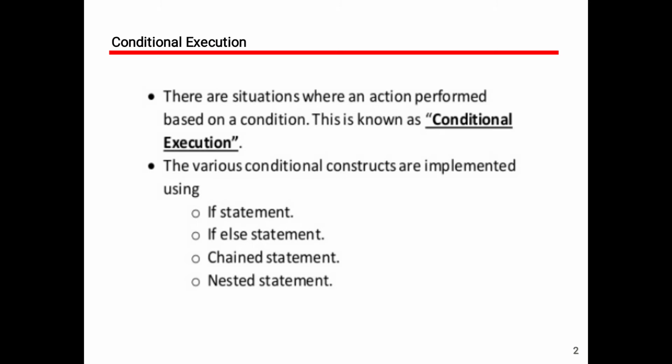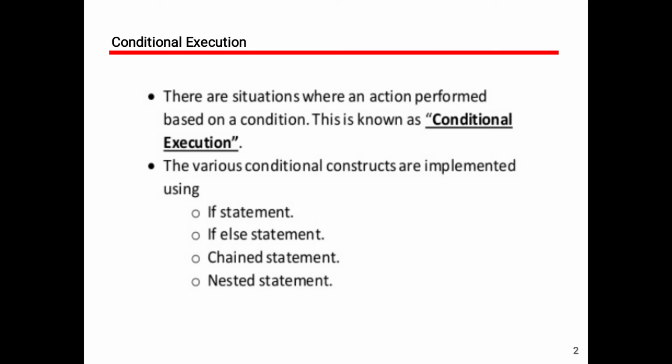For example, you are on a bike, traveling from Guntur to Vijayawada. While you are on the path, there is a Y junction. You need to take a decision whether you go to the left or to the right. In the same way, in a program, the control of the program needs to take the decision to execute a set of statements or not to execute a set of statements. For that purpose, these conditional execution statements are used.